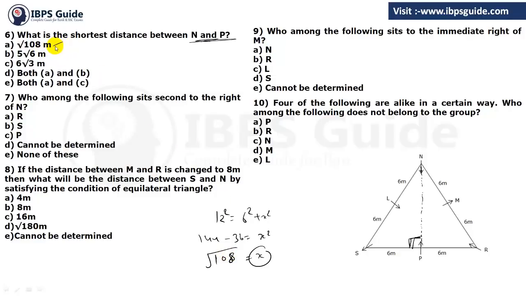So this will be option A. But also, if you factorize root 108, you will get 6 root 3, because both are the same. 6 root 3 means root 108, because 6 square is 36, and 36 times 3 is 108. So root 108 or 6 root 3, and both are present in our options. So option A and C both, that is option E. Clear or not? Clear?